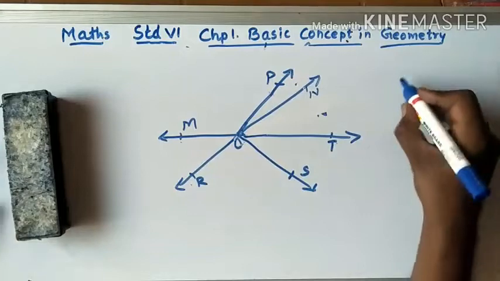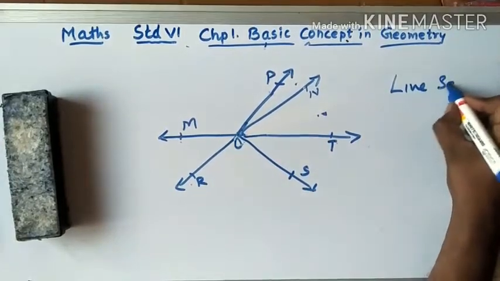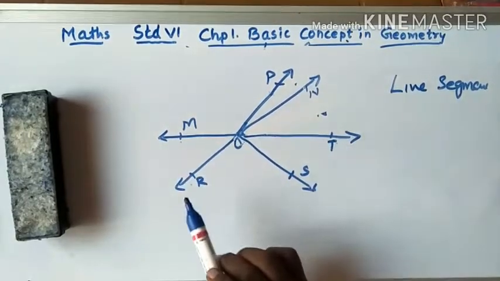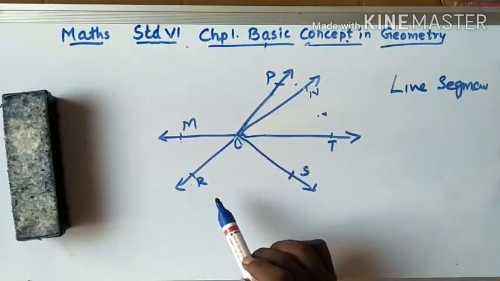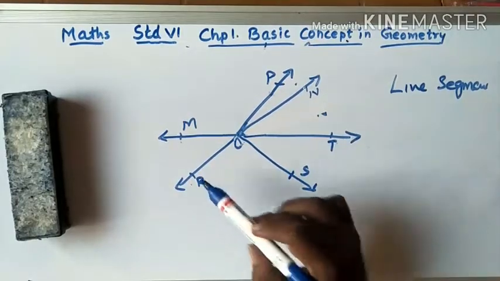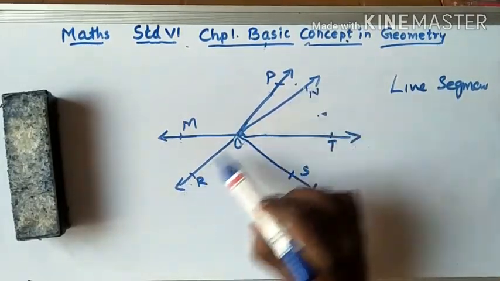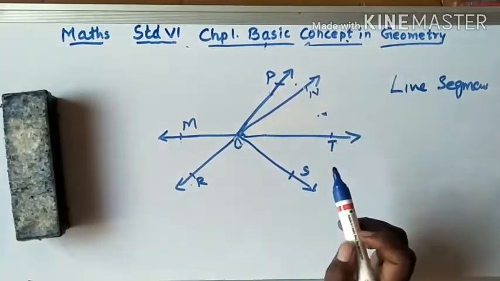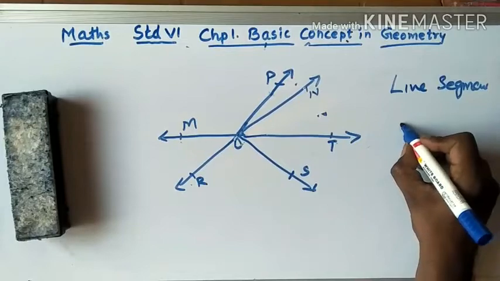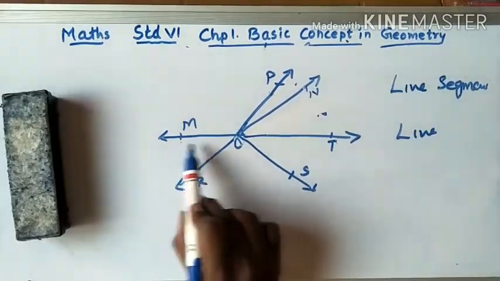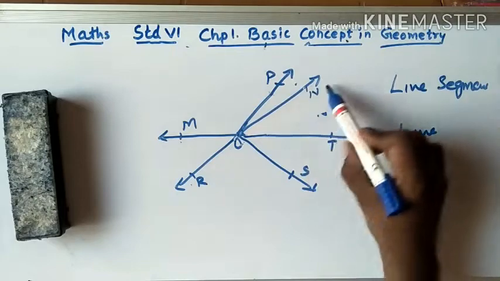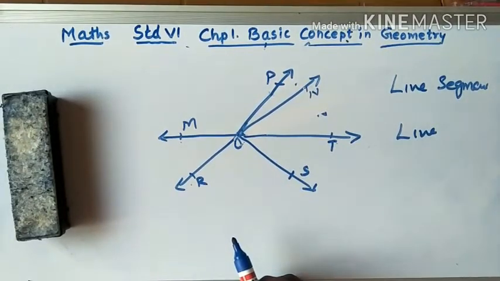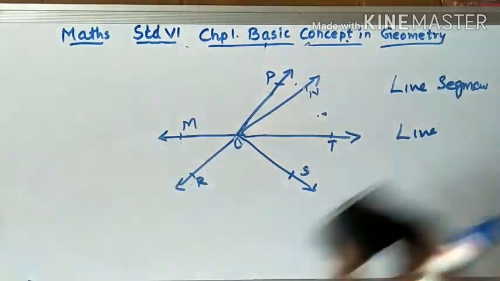How do you write a line segment? Find out the line segments here. MT is a line segment. Segment MT, segment RN. These are the line segments. There are only two line segments here. Line MT, line RN. These are the two lines we can see here. So I think everyone understood this activity.